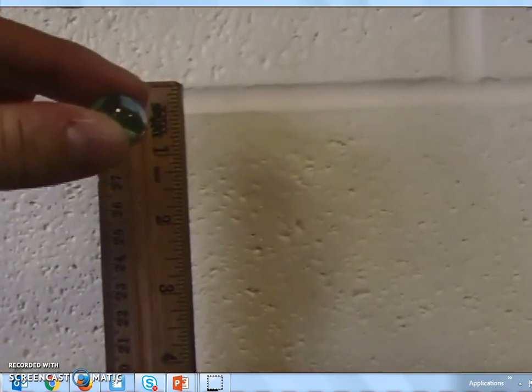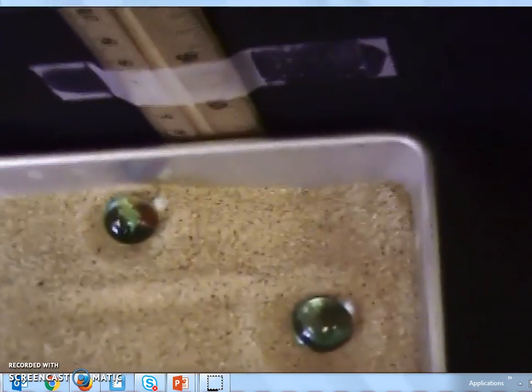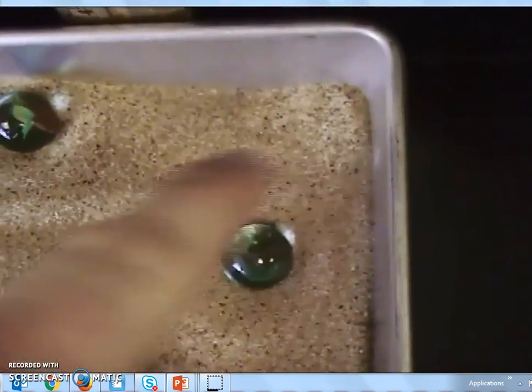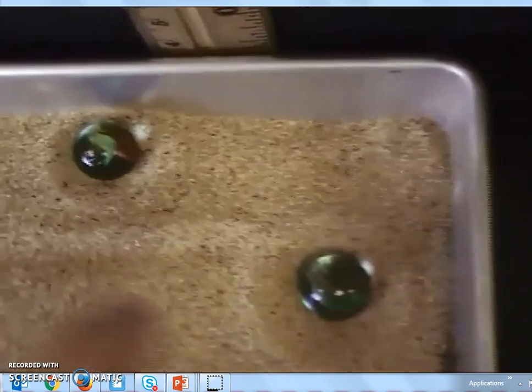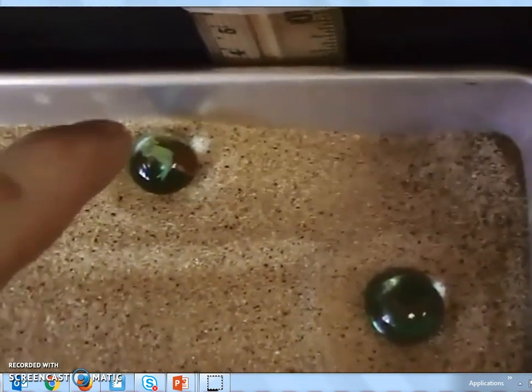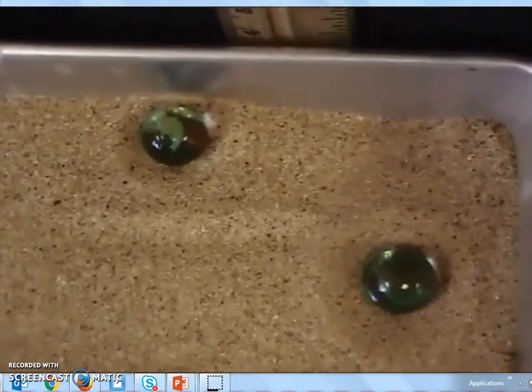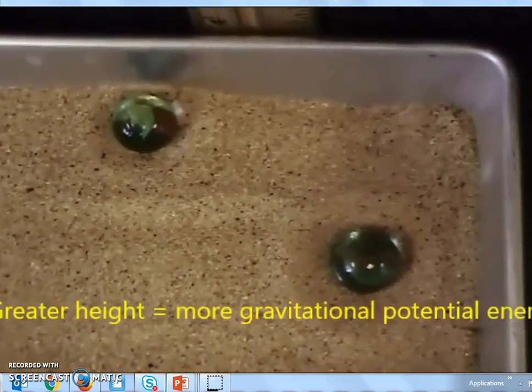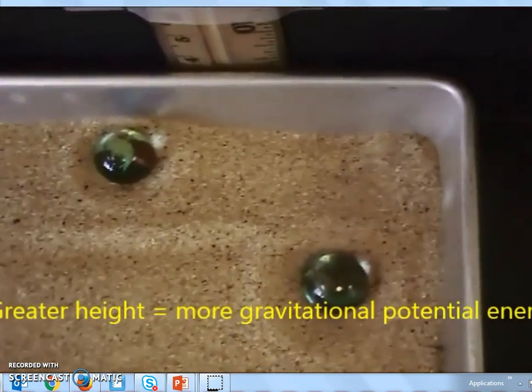Here we go. 1, 2, 3. Now I'm going to take the other marble with the same mass, and I'm going to drop it from clear up here at like 30 centimeters. And we're going to see the impact. Okay, as I zoom in over here, we can see the impact circle is much larger with the 30 centimeter drop versus the 10 centimeter drop. So yeah, height does make a difference in terms of the amount of gravitational potential energy. Higher you go, the more stored energy or potential energy you're going to have.